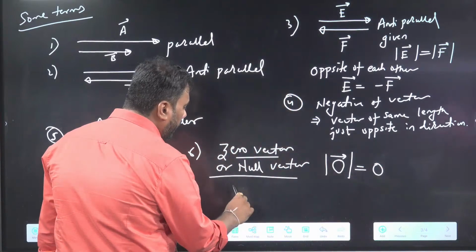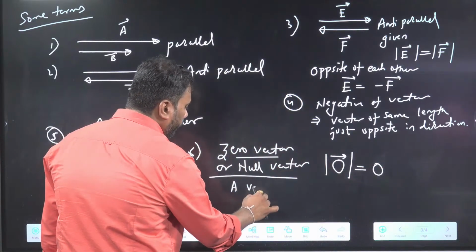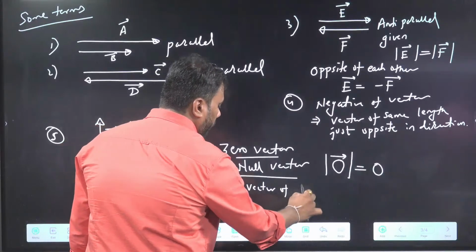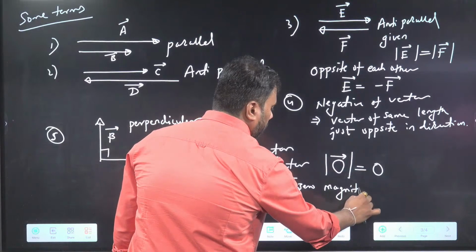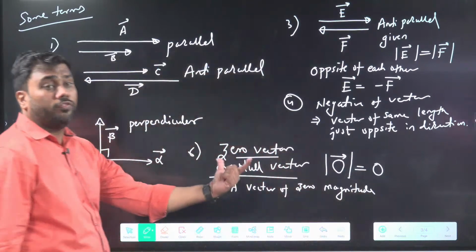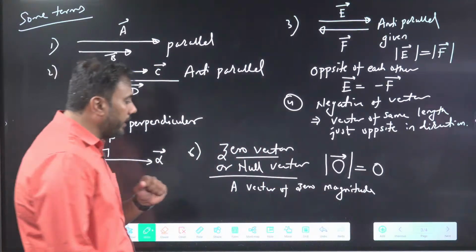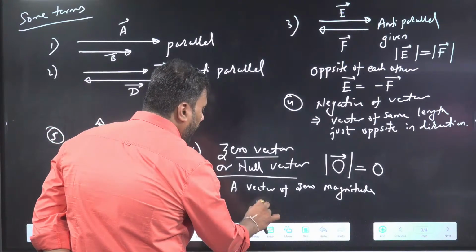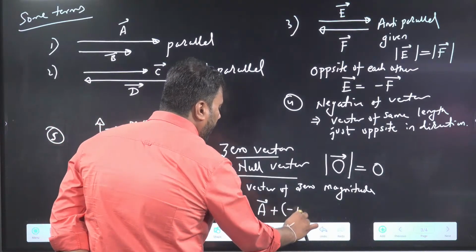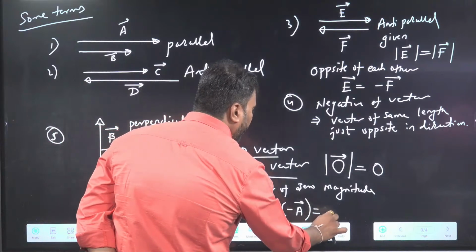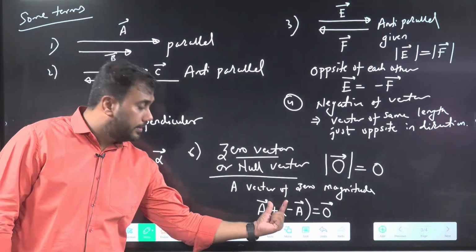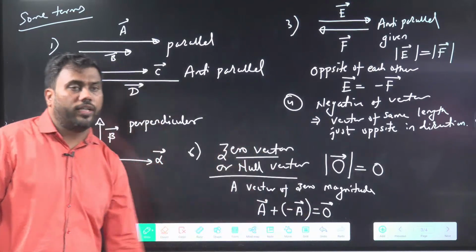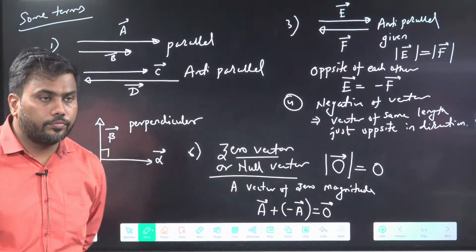Why do we use zero vector? If I add a vector with its negative, we get zero vector. When a vector is added with its negative, we get zero vector.